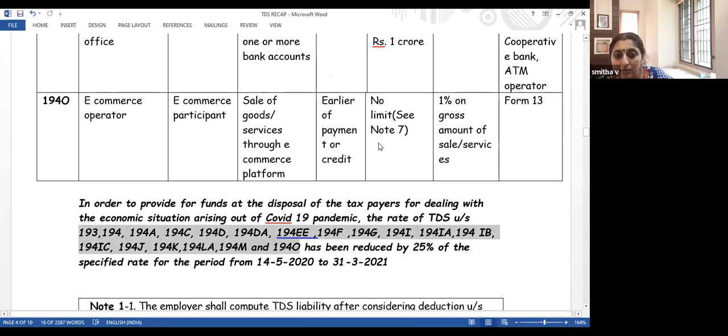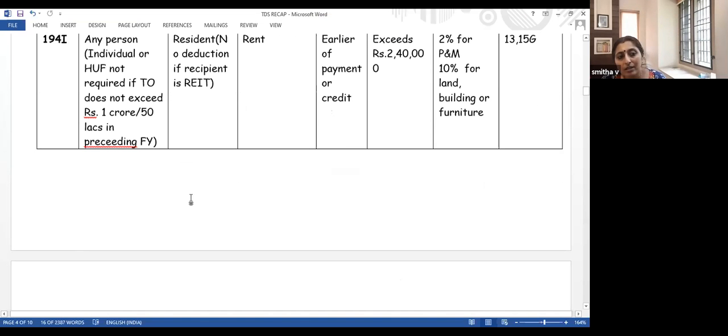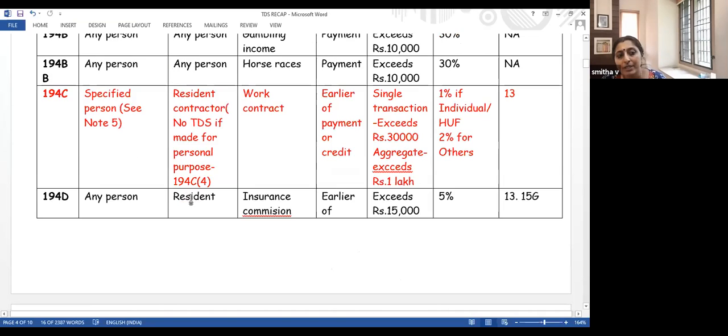Now, lottery. Lottery 1 is 21,000. Lucky draw, which means lottery. Under which section does this TDS have to be deducted? Let us go to that section again. Lotteries are covered by section 194B.